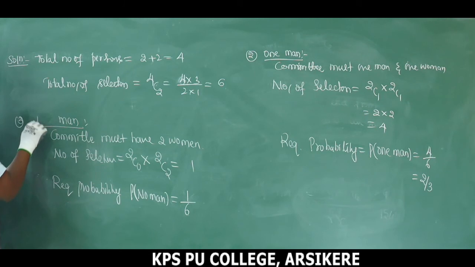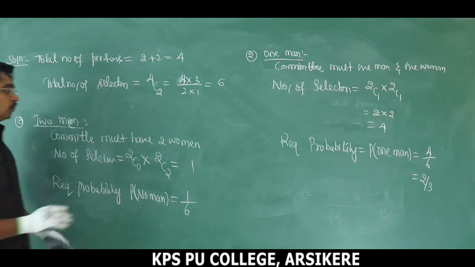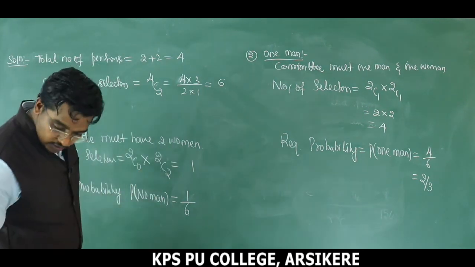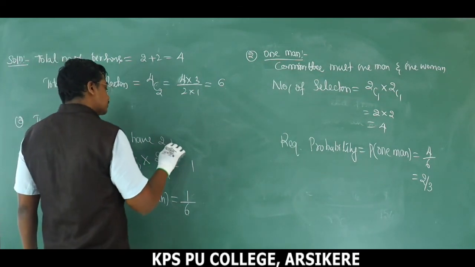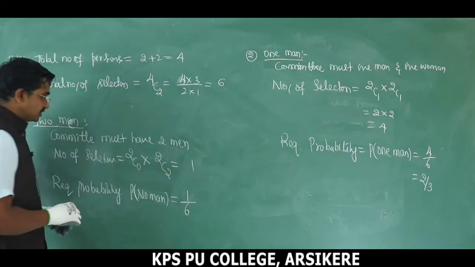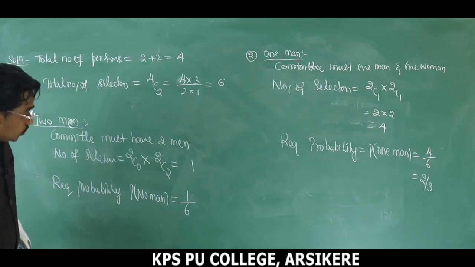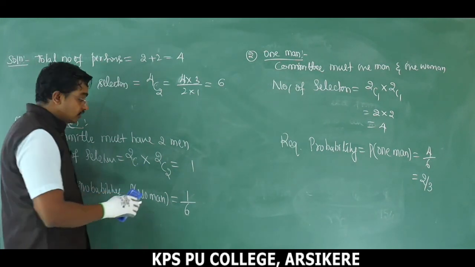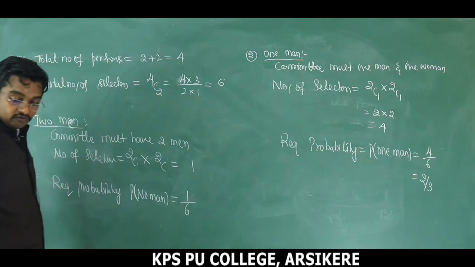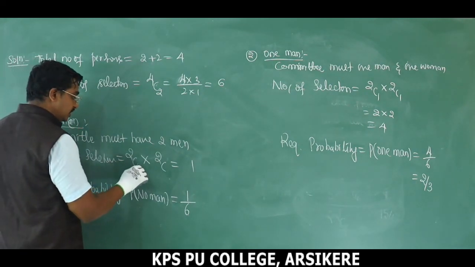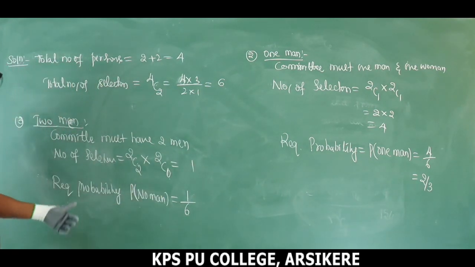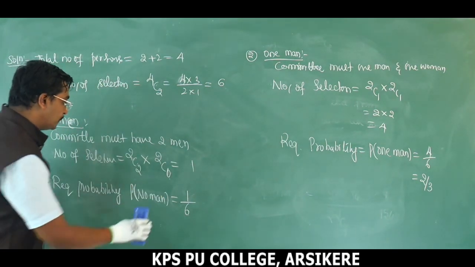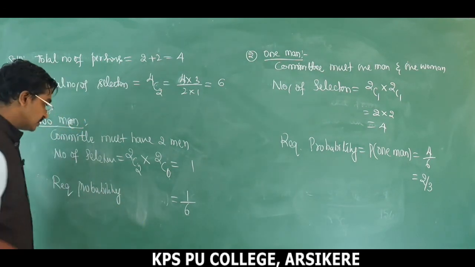Third one, 2 men. The committee must have 2 men means the committee does not include women. So that is 2 men. Number of selections is equal to, we are selecting 2 men from 2 men and 0 women from 2. That becomes 2C2 into 2C0, that is equal to 1. And the required probability of 2 men is equal to 1 by 6. We get the same answer.